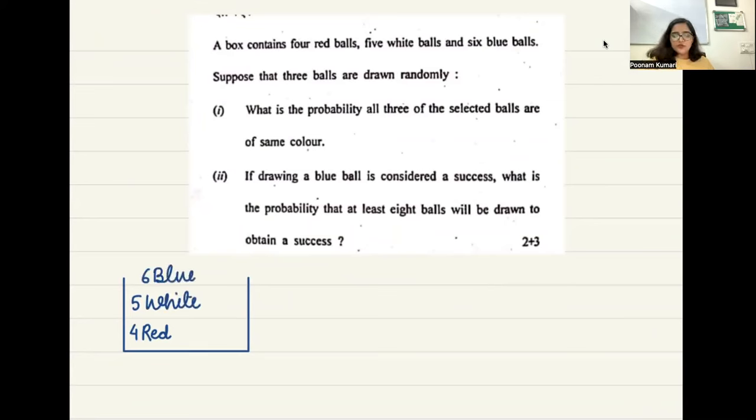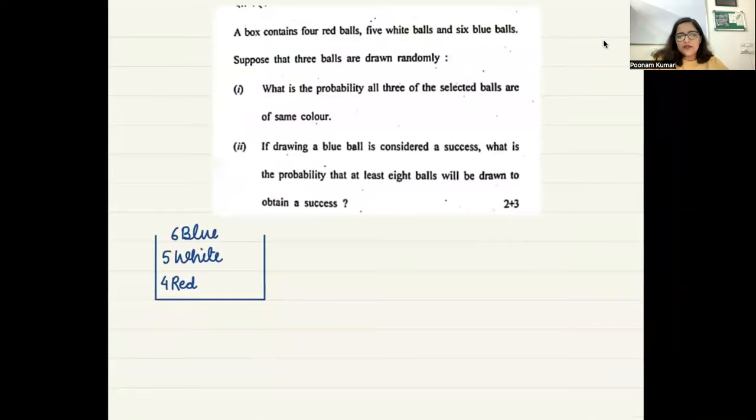After that, suppose that 3 balls are randomly drawn. So you randomly pick 3 balls out of this box. What is the probability that all 3 of the selected balls are of the same color? Either they are all blue, or all white, or all red.